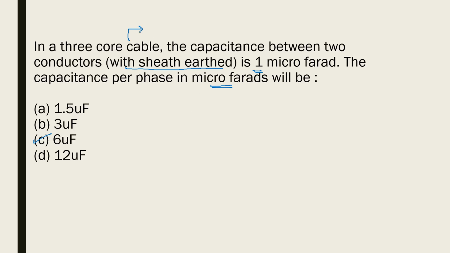Assuming that this 3-core cable is a belted type cable, okay? Belted type cable. So what is a belted type cable? Belted type cables can be used up to 22 kV, so let us write down this point. In a belted type cable, let us say it is a 3-core cable. That means you will have 3 conductors: conductor 1, conductor 2 and conductor 3.